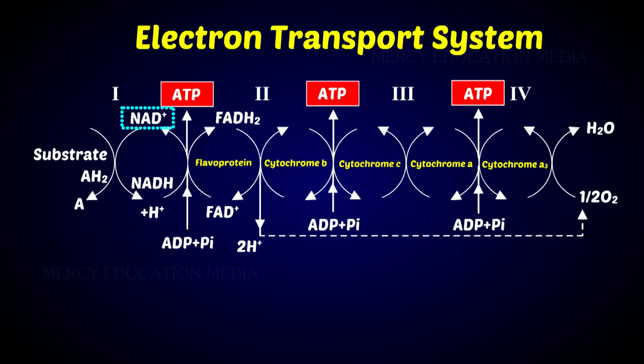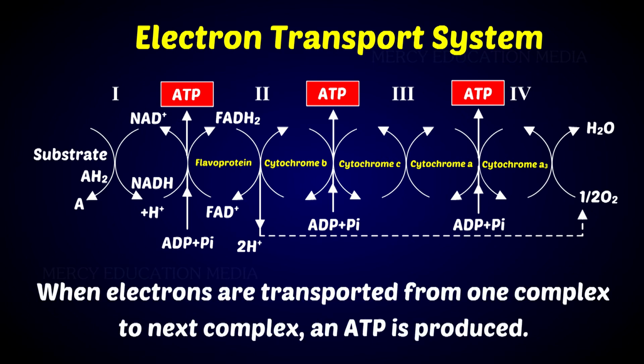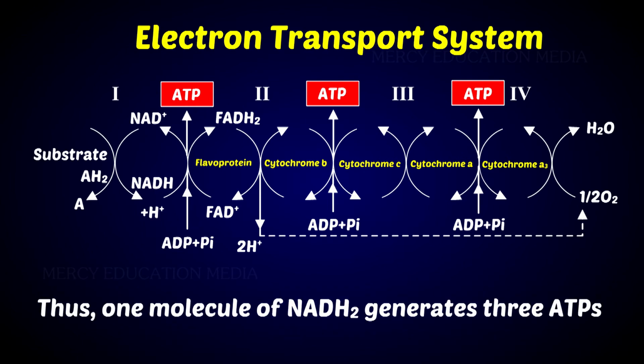When NAD+ is a primary acceptor of electrons, the electrons are transported from complex 1 to 2, 2 to 3, and then to complex 4. When electrons are transported from one complex to the next complex, an ATP is produced. Thus, one molecule of NADH2 generates 3 ATPs.